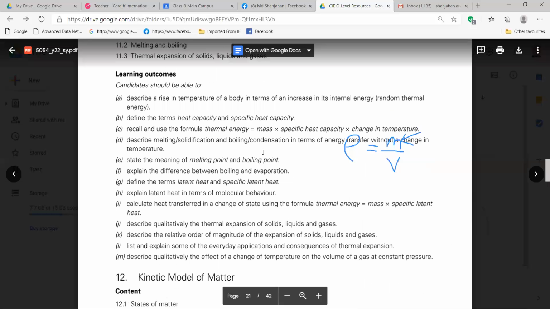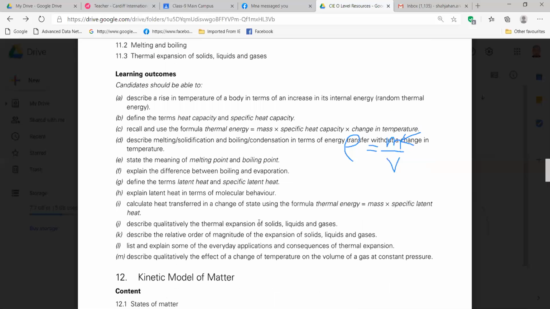So here, look, in the learning outcomes we got here, there is nothing mentioned about the impurities or changing the boiling point due to the pressure. So these are the extra things. That's why some of the things which are extra we will skip from the book. But as you are interested, that's why we discussed.